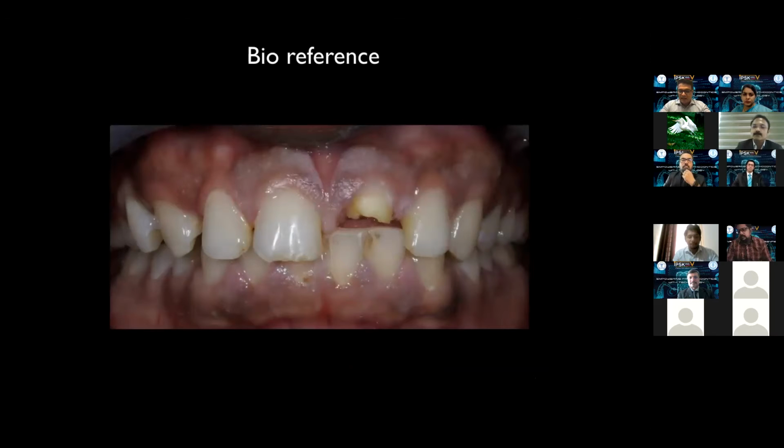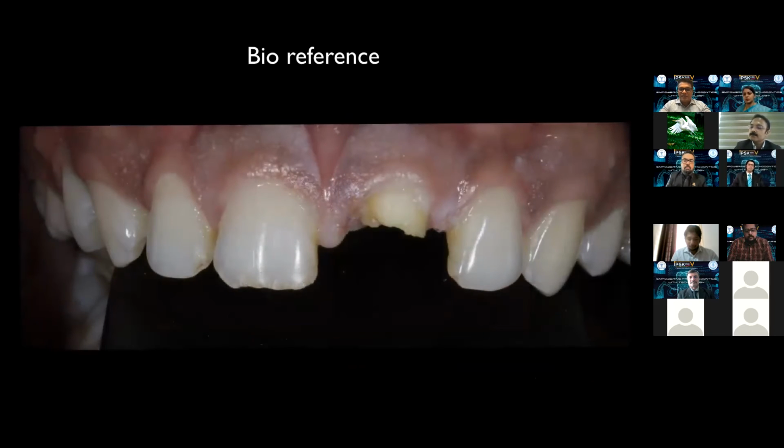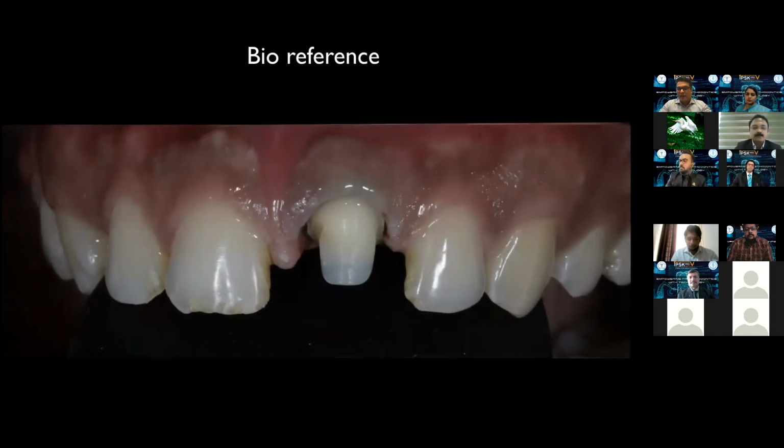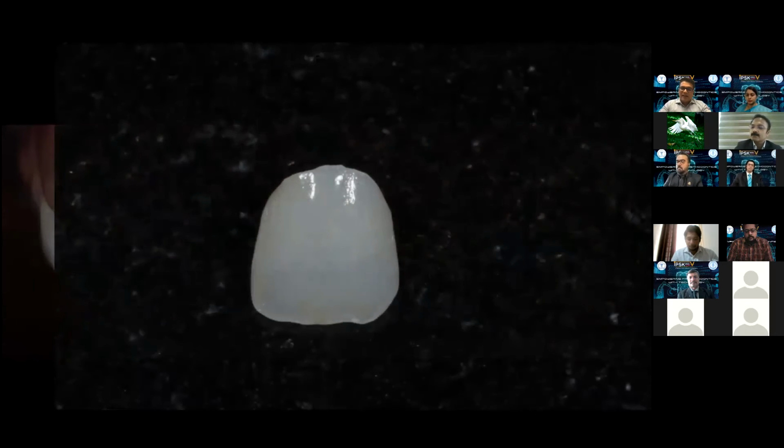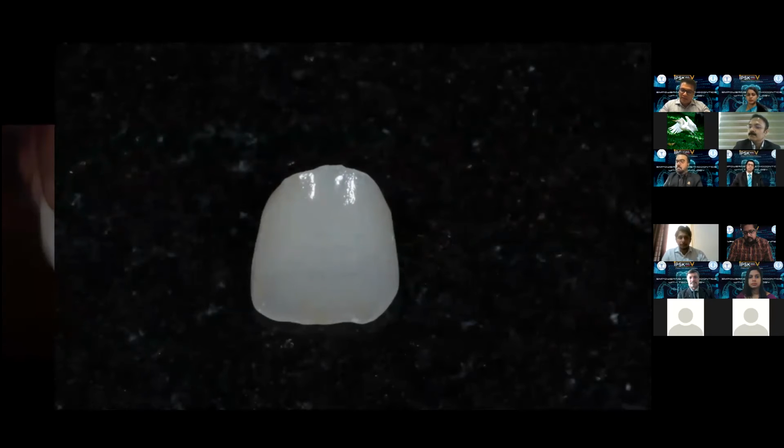Now, a central incisor is a slightly more difficult ball game. Here we have a fractured central incisor. Of course, endodontics is done, and then a core buildup, a post and core, is done immediately. We scan, and this is the restoration, produced by the mirror copy function in the software. Then a little bit of staining and glazing can be done.